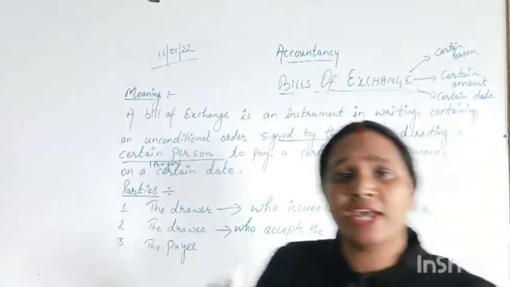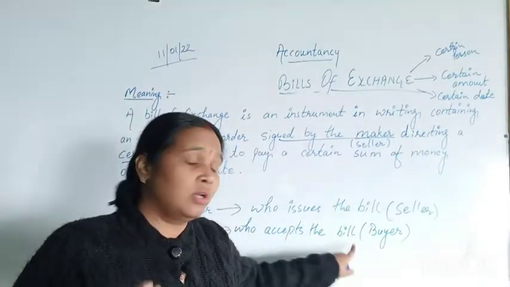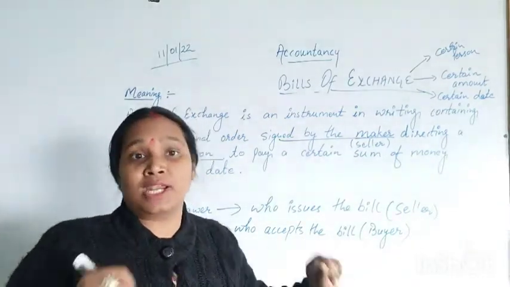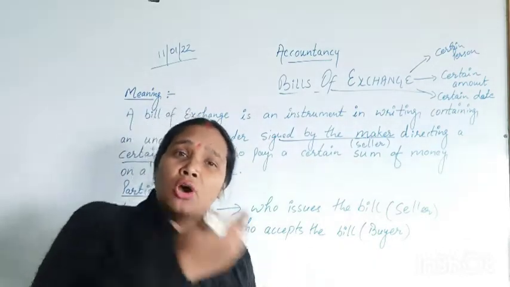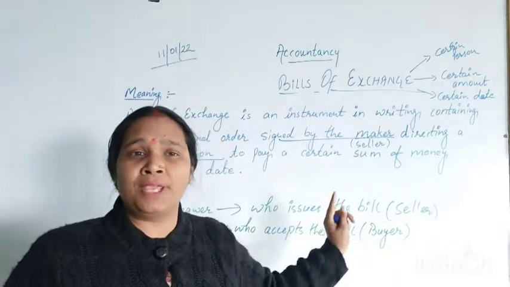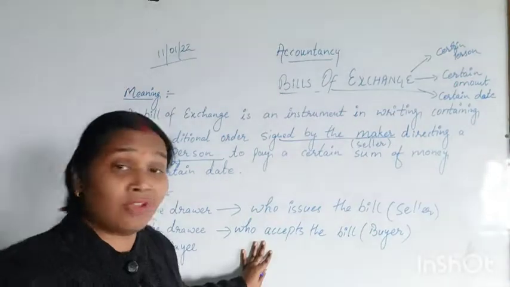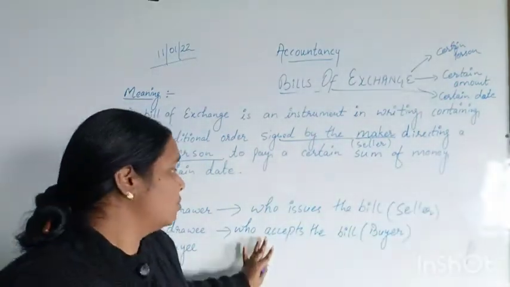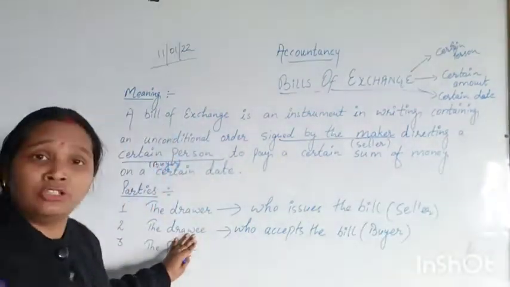The person who has purchased the goods has to pay the money, so he will accept that bill. He will accept in that document that yes, I have purchased certain goods and in lieu of that, on this particular date I will pay this much amount to this person. So he will accept all the things written in that bill of exchange. He will be the acceptor, or we can say the drawee.